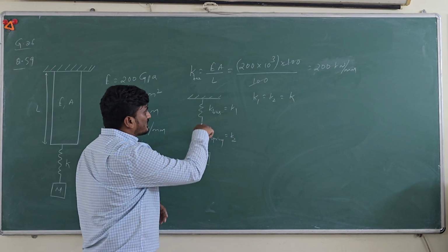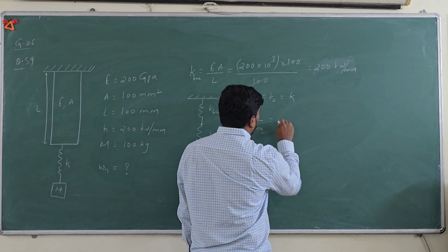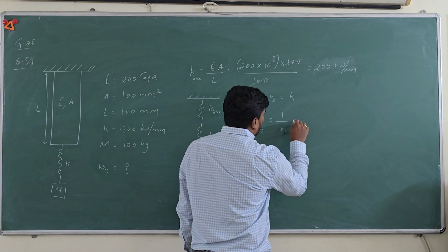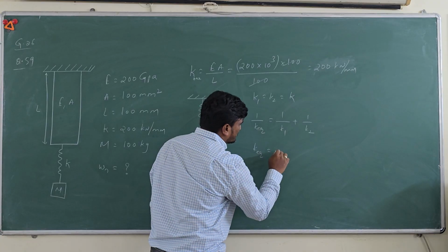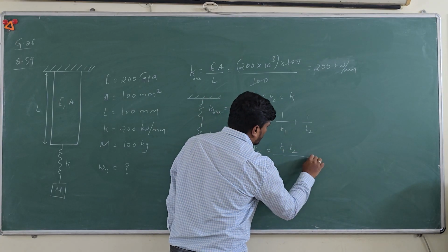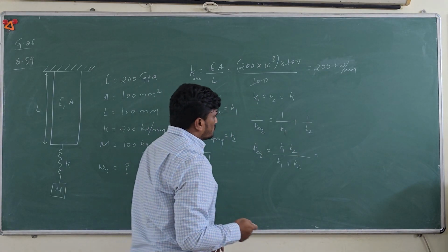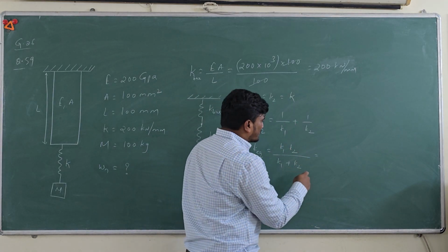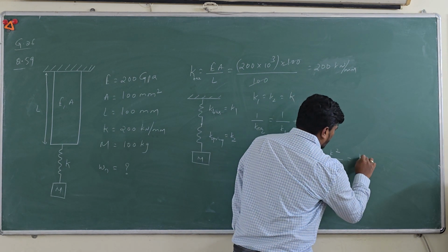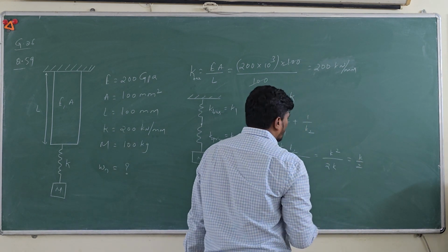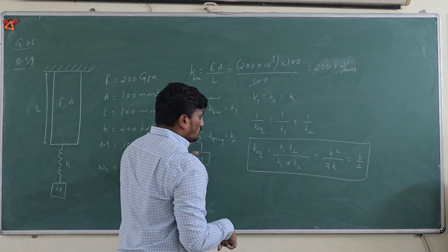Since these two are connected in series, we know that for series connection 1 by K equivalent is equal to 1 by K1 plus 1 by K2. So from here you can write K equivalent is equal to K1 K2 divided by K1 plus K2. Since both are having the same stiffness, this will be K square upon 2K, which is K by 2. So this is the equivalent stiffness of the system.